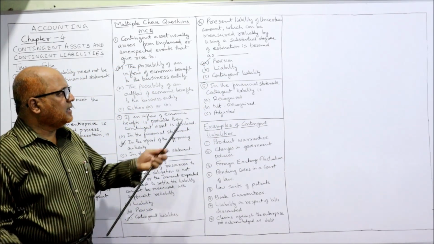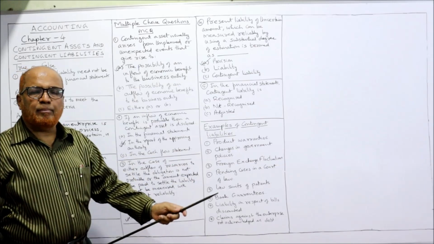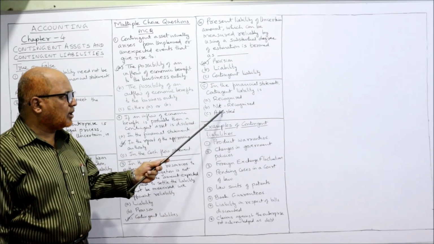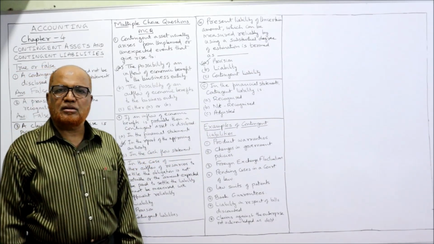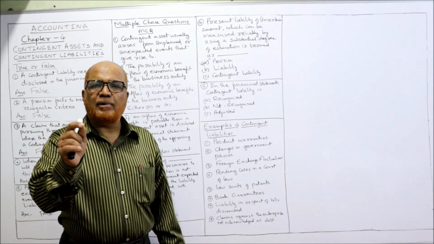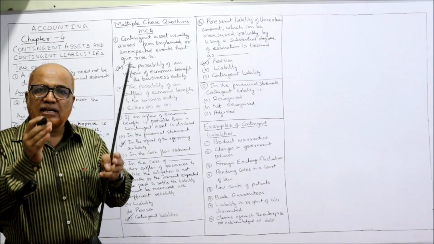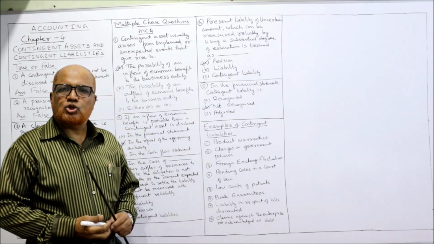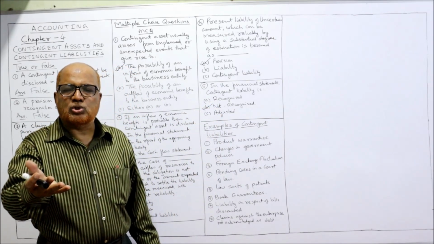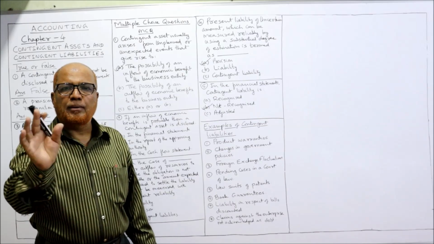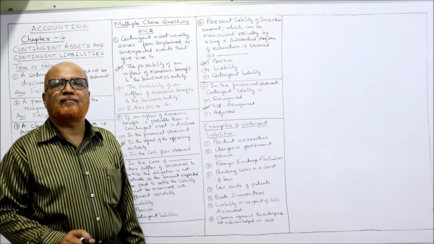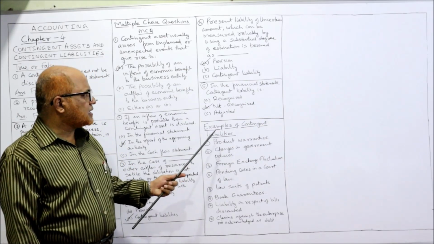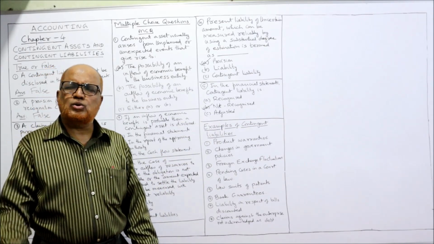Next one. In the financial statement, contingent liability is recognized, not recognized, or adjusted. The contingent liability should not be recognized in the financial statements. It should be disclosed only in the report, but it should not be recognized in the financial statements. Next example, 5 MCQs over.